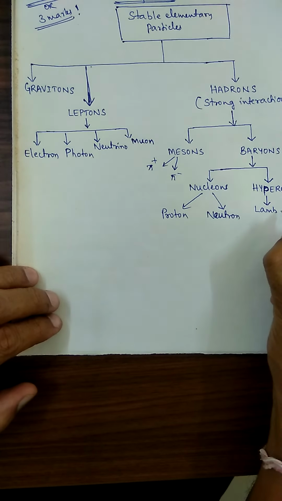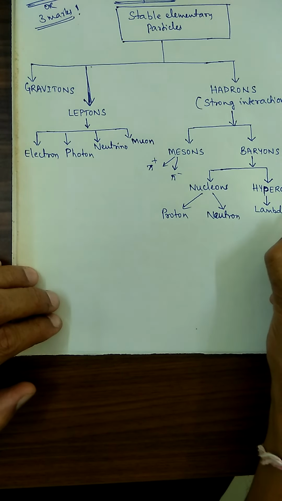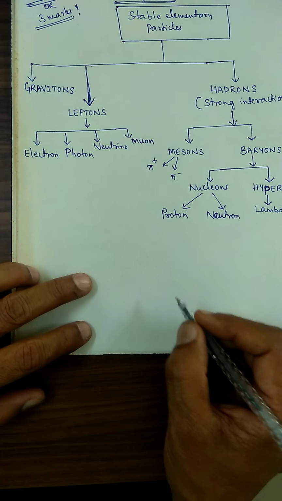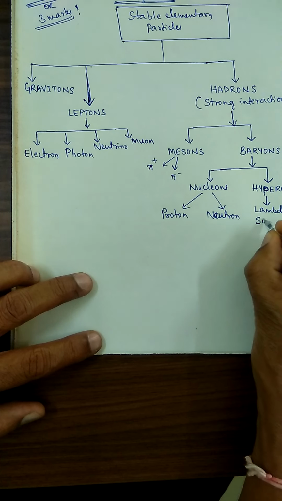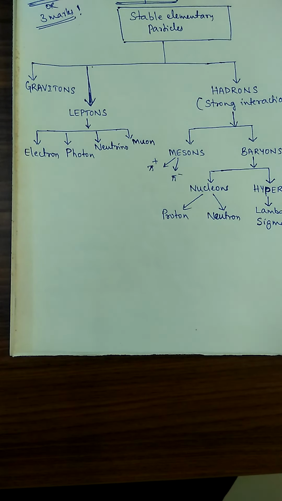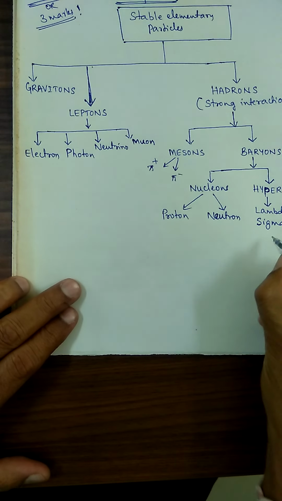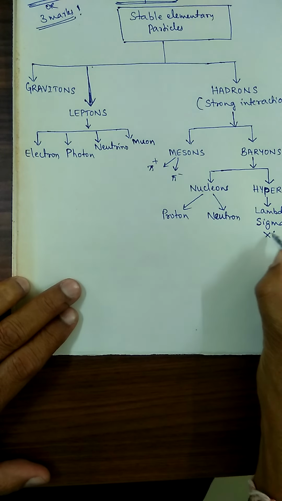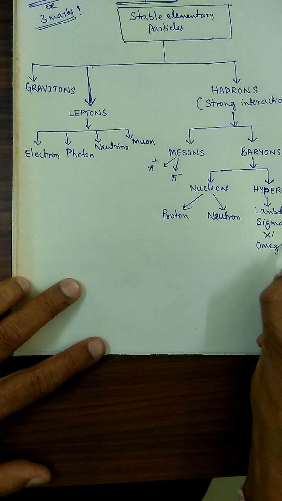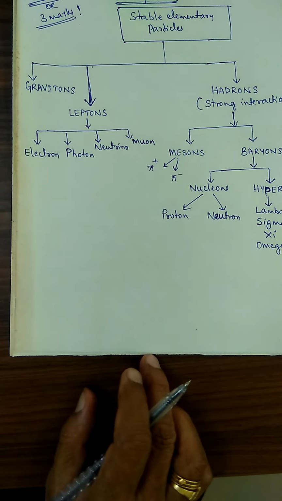Okay, it is called by the name the lambda particles, sigma particles, lambda particles, sigma particles, okay, xi particles, omega particles. Like this it can be divided.